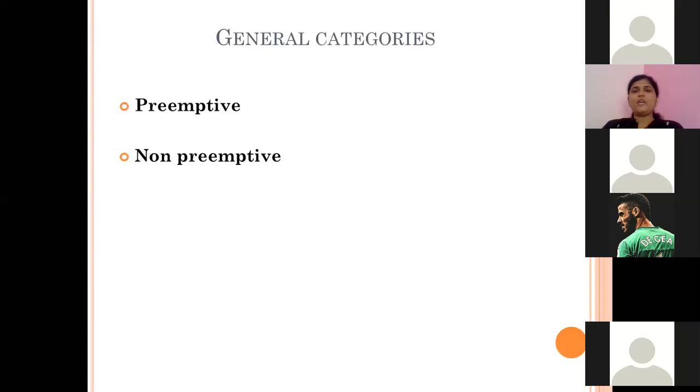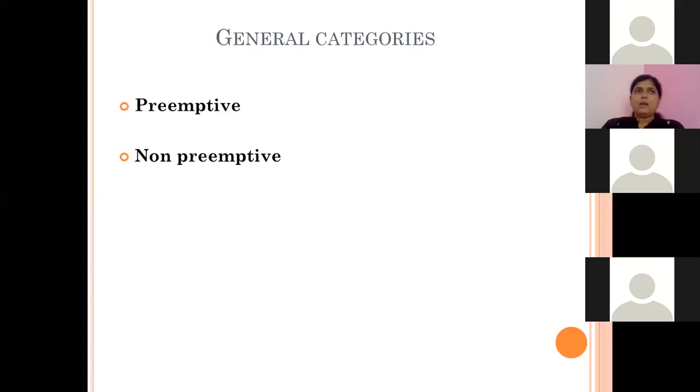Non-preemption means the facility of forcefully stopping is not allowed in the system. If the operating system does not allow forcefully stopping the currently executing process, then we say that particular scheduler is a non-preemptive scheduler. So these are the broad general categories of scheduler, that is preemptive and non-preemptive.